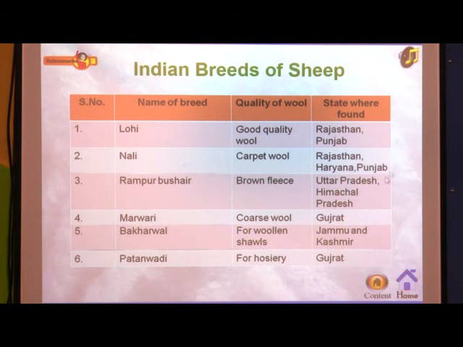So this is a table which lets you know which types of breed there are, which type of wool we obtain from each breed, and in which state we find these sheep. Okay, so we'll move on to the next point.